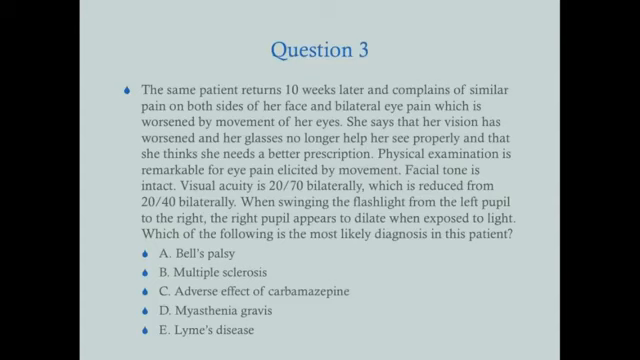Okay, so now we have the same patient coming in 10 weeks later, and she's complaining of pain on both sides of her face now, as well as bilateral eye pain, which is worsened by movement of her eyes. She says that her vision has worsened and her glasses no longer help her see properly, and that she thinks she needs a better prescription. Physical examination is remarkable for eye pain elicited by movement. Facial tone is intact. Visual acuity is 20/70 bilaterally, which is reduced from 20/40 bilaterally. When swinging the flashlight from the left pupil to the right, the pupil appears to dilate when exposed to light. Which of the following is the most likely diagnosis in this patient?